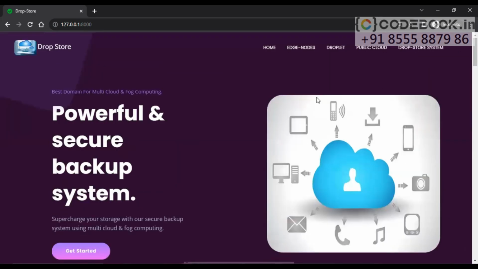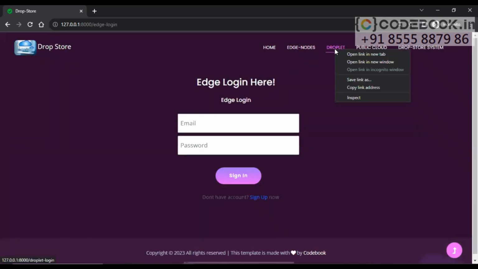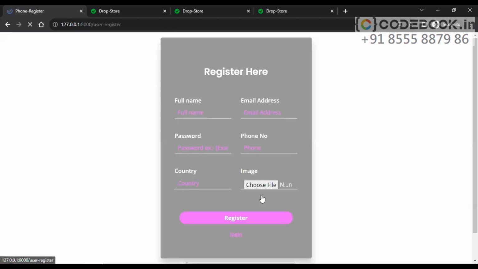For better project explanation and execution of the flow of the project, I will execute all these modules. Four modules are there, four different users interacting with our project. I will execute all these users in different tabs. Let's say edge nodes in the first tab, next droplet in a new tab, public cloud in a new tab, Dropstore system in a new tab. First of all, let's go to edge nodes and try to sign up here.